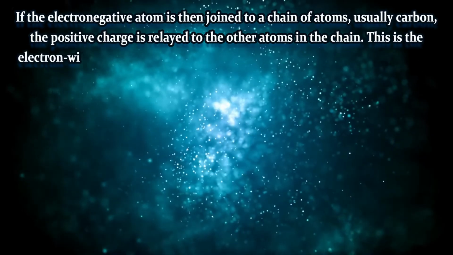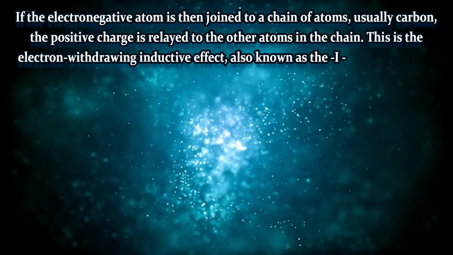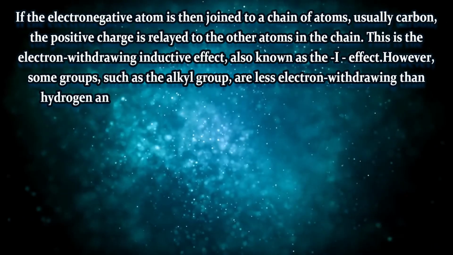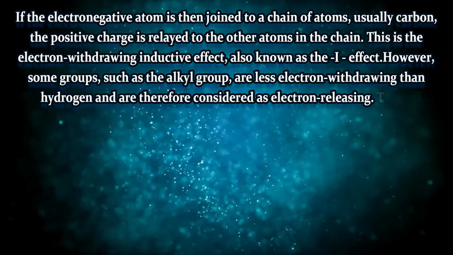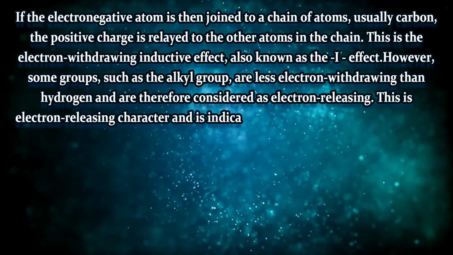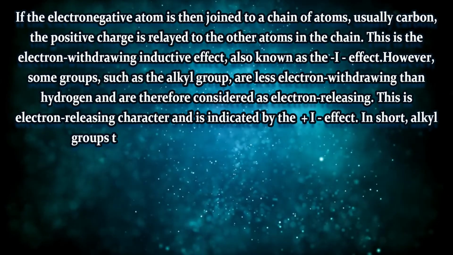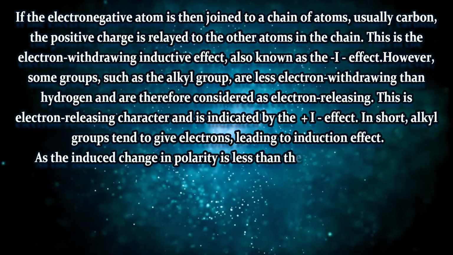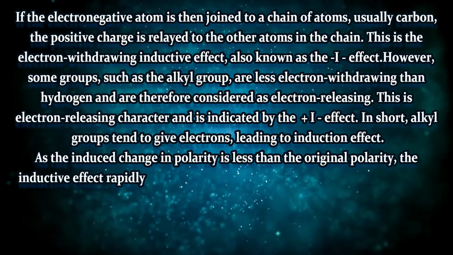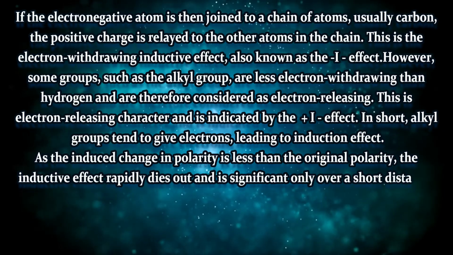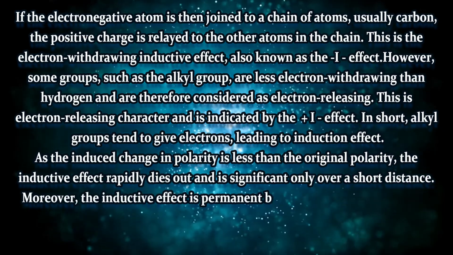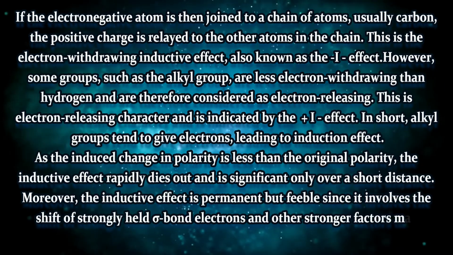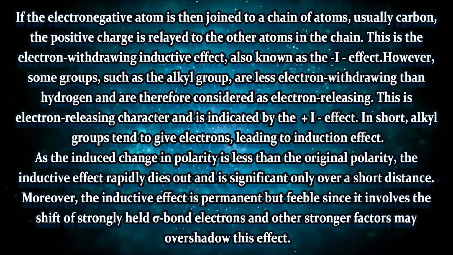Now whenever an electronegative atom is joined to a chain of atoms, suppose there is a carbon chain, 3, 4, 5, 6 carbons are present, and at the end there is an electronegative group. Say we have pentyl chloride, CH3, CH2, CH2, CH2, CH2, Cl. Now Cl is at one end and all the CH are at the other end. So Cl definitely is an electronegative or electron withdrawing group. So what will it do? It will try to attract the electrons from the nearby CH2 group, and the nearby CH2 group will attract electrons from its immediate neighbor CH2 group.